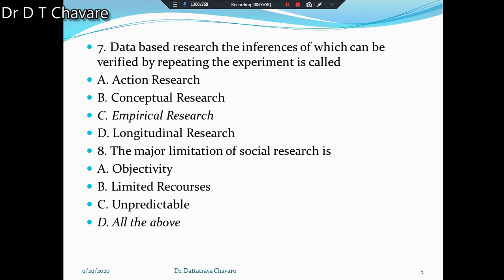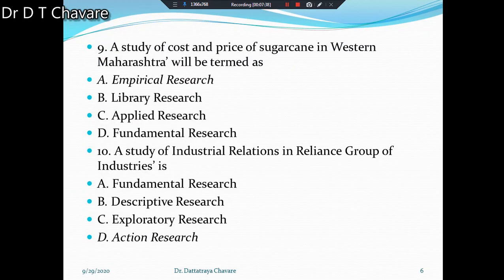Okay. Then next question will be there. The major limitations of social research is. Now here single limitation is asked there, but a major limitation of social research is objectivity, limited resources, unpredictable, and all the above. What will be the correct alternative? The correct alternative will be all the above. You have to understand this alternative. It is right. Okay.